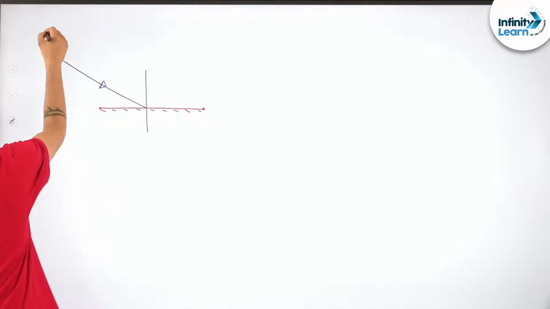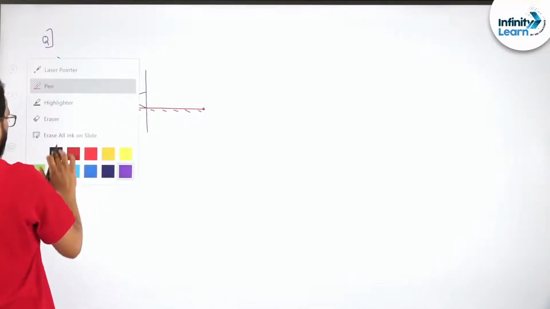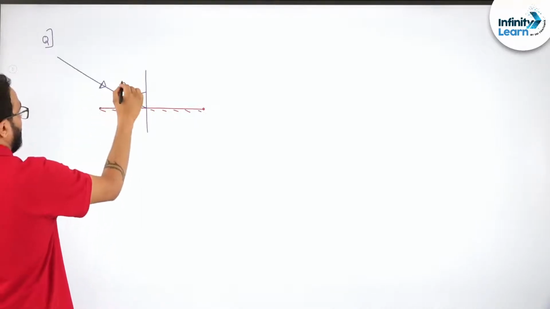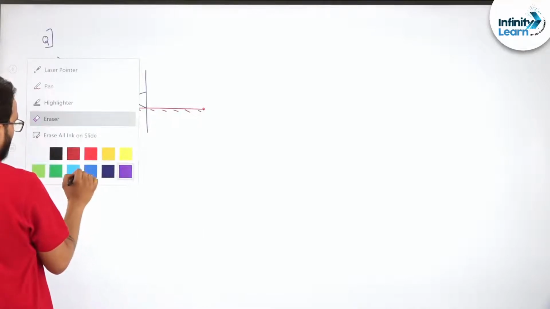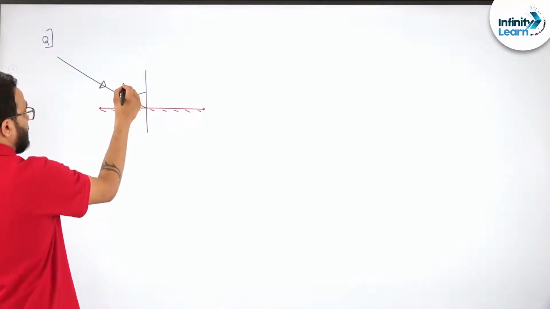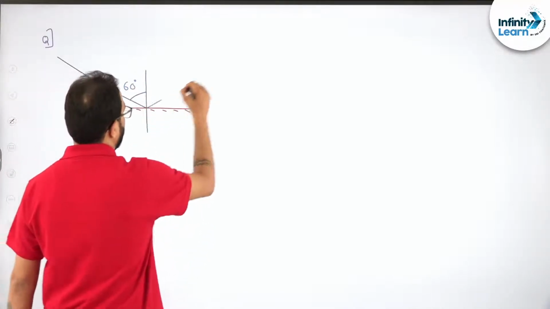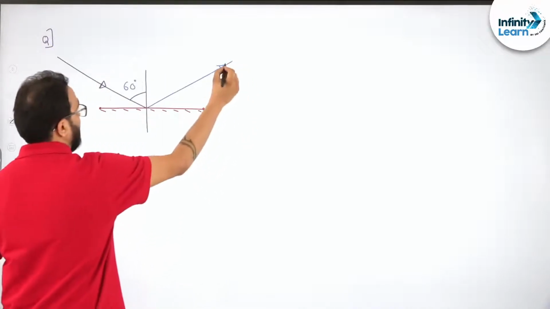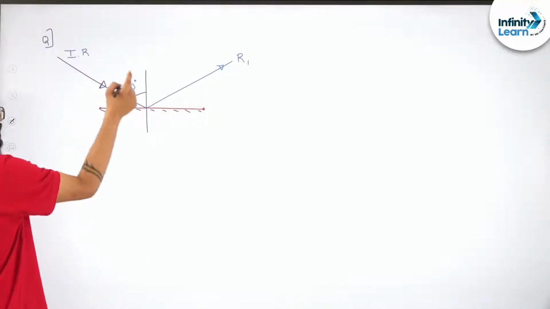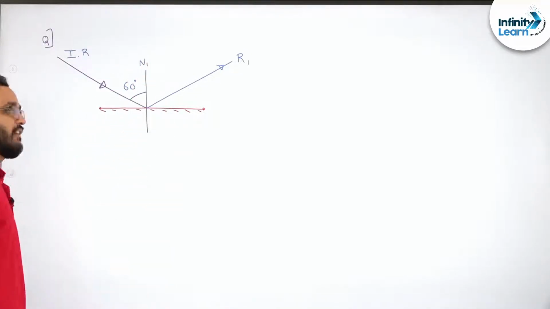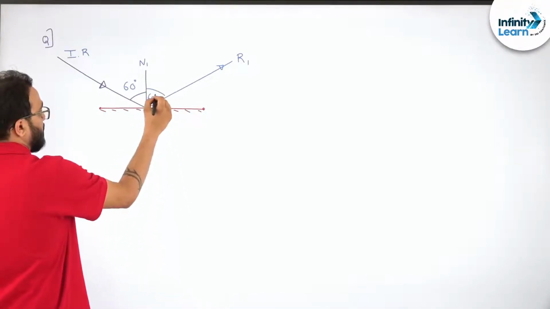Suppose this angle is 60 degrees. So where is the reflected ray? You will say, sir, this is the reflected ray, let's say reflected ray 1. This is the incident ray. This is N1. I will tell you why I am saying this. So what is this angle? You will say, sir, this angle will also be 60 degrees.